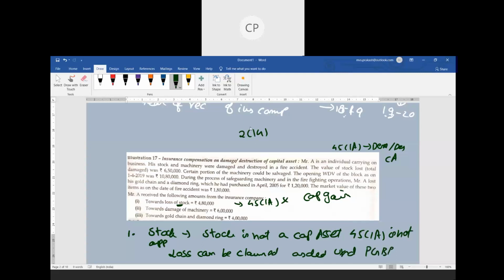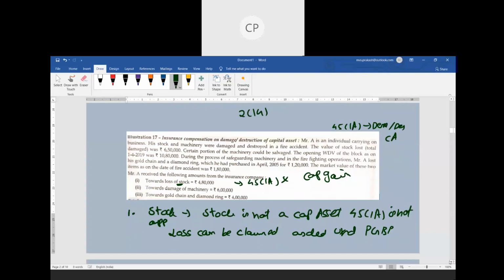How much loss do we get there? Let us see how much loss you are getting. Here the loss is what? The value of the stock is 6,50,000. If 6,50,000 worth of stock is lost, how much did I get from the insurance company? 4,80,000 came. So the difference is nothing but the loss.